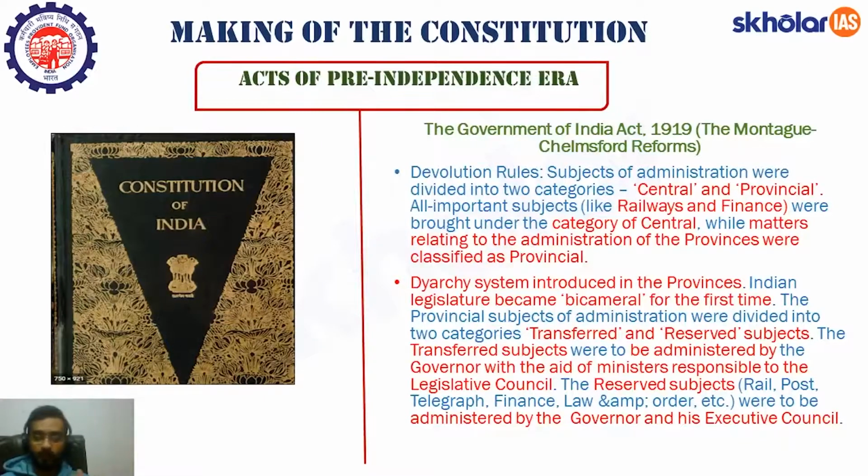So vertical division was between central list and provincial list, and horizontal division within the state was reserved subject and transferred subject. Reserved subject गवर्नर जनरल जिस पे लॉज बनाता है अपने एग्जीक्यूटिव काउंसिल के साथ. ट्रांसफर्ड सब्जेक्ट were the subjects which were administered by the governor general with the help of his minister, that were responsible to legislative council.